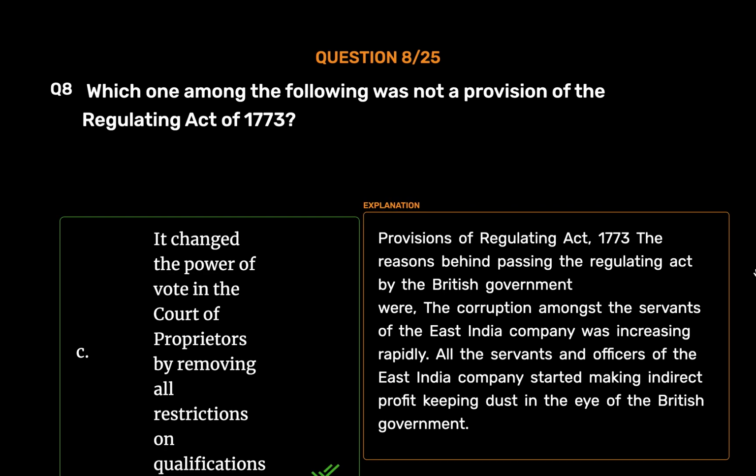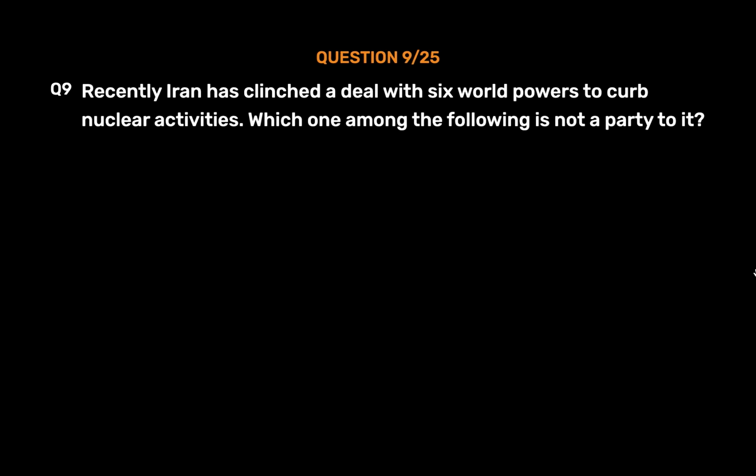Provisions of Regulating Act, 1773. The reasons behind passing the Regulating Act by the British government were that the corruption amongst the servants of the East India Company was increasing rapidly. All the servants and officers of the East India Company started making indirect profit, keeping dust in the eye of the British government.